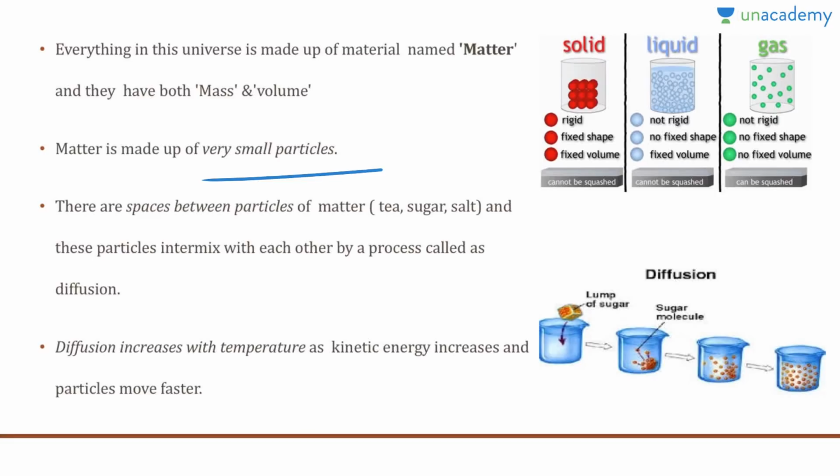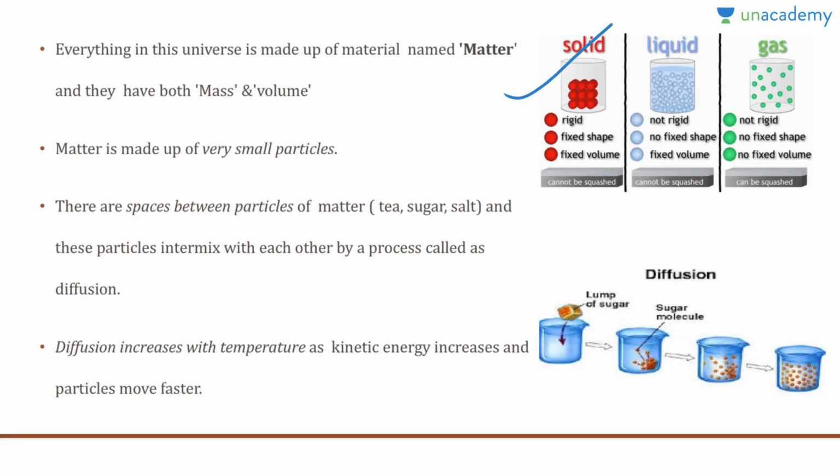These particles intermix with each other by a process called diffusion. Here you can see the diffusion process. For example, if you dip a lump of sugar or a sugar cube in water, the sugar cube will slowly disintegrate into finer particles, and by diffusion it will completely mix with water. One important property of diffusion is that it increases with temperature, because when you increase the temperature, the kinetic energy of the molecules increases and the particles move really fast. That in a way increases the process of diffusion.